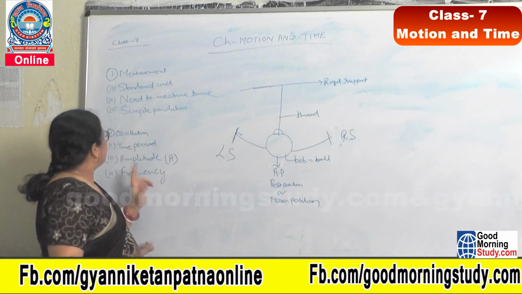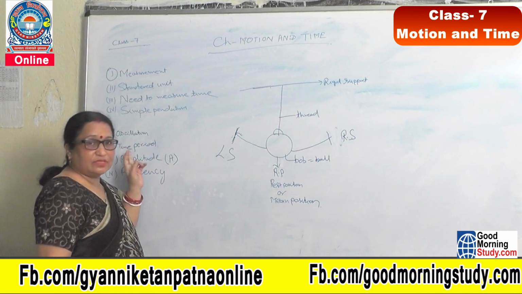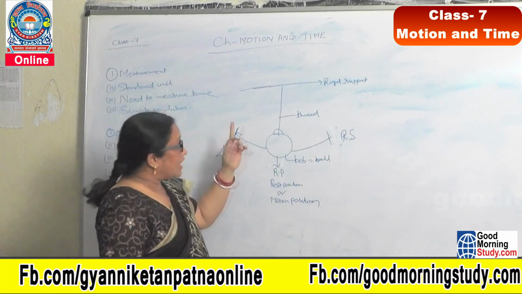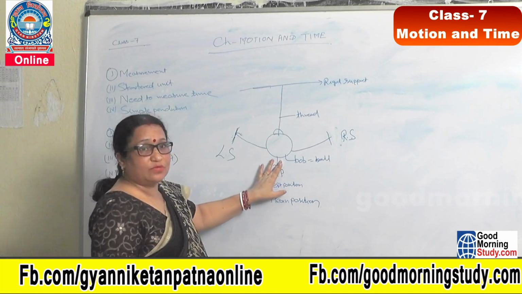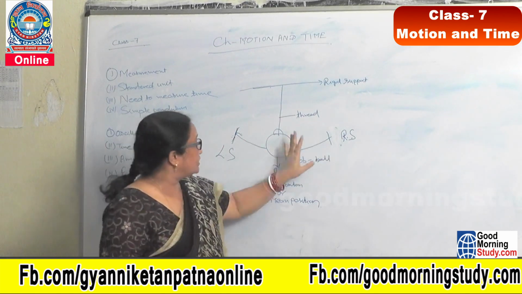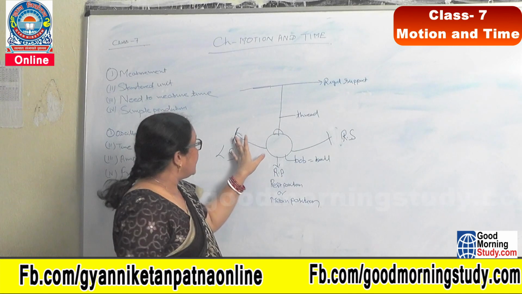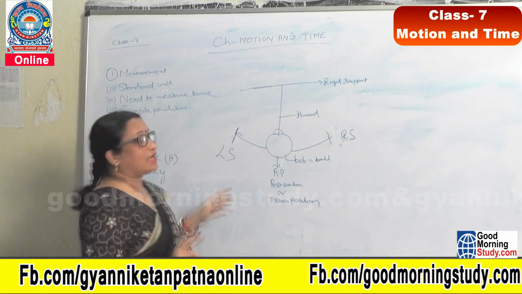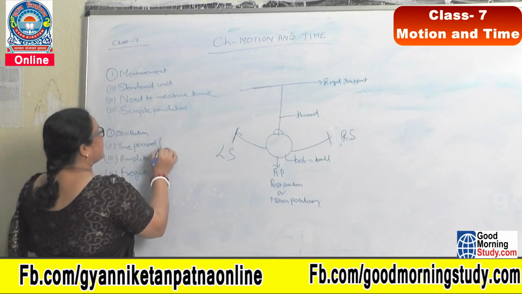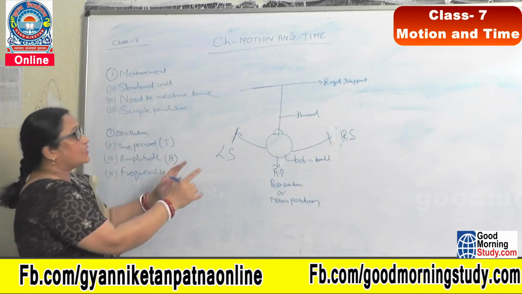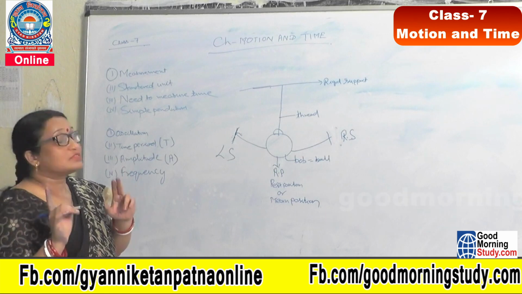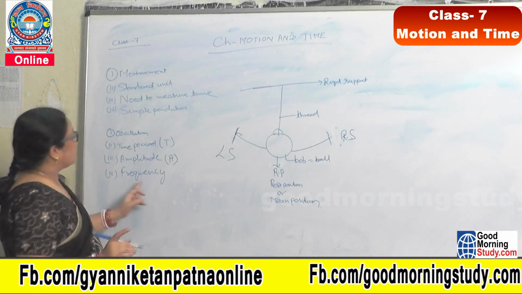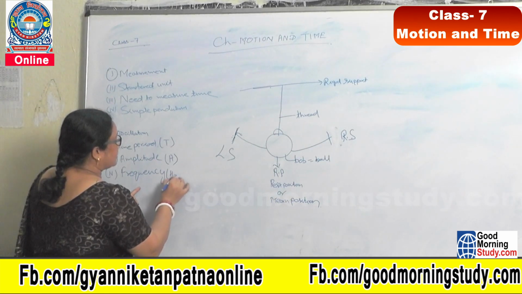Next term is time period. Time period is the time taken by the bob of the pendulum to complete one oscillation, that is, from extreme left to right and right to left. It is denoted by capital T, and because it is time, its SI unit is second. Next term, and the last term of today, is frequency.